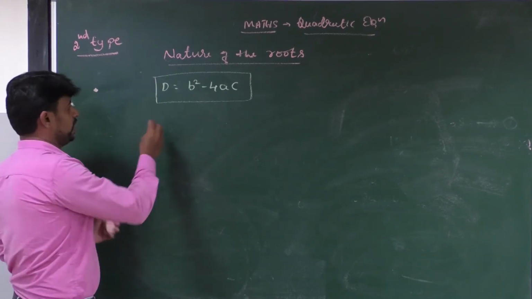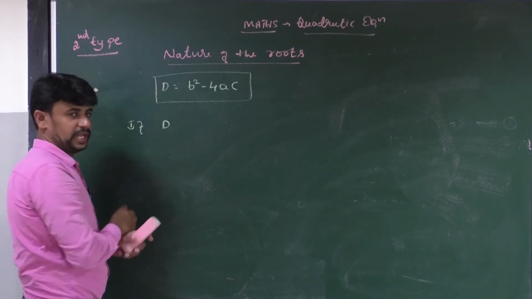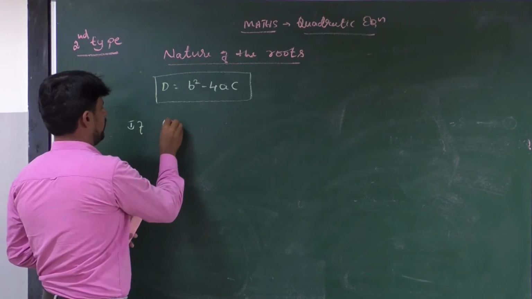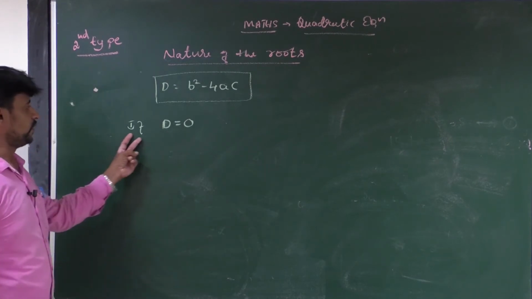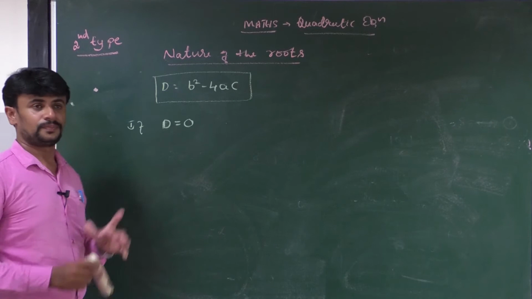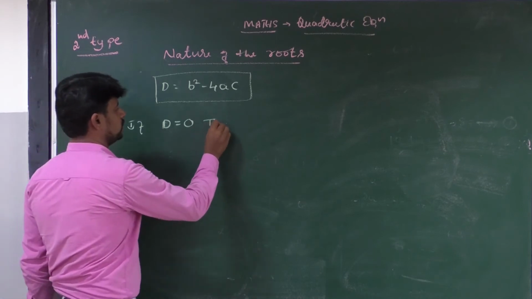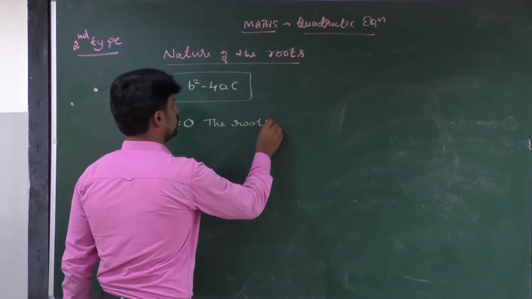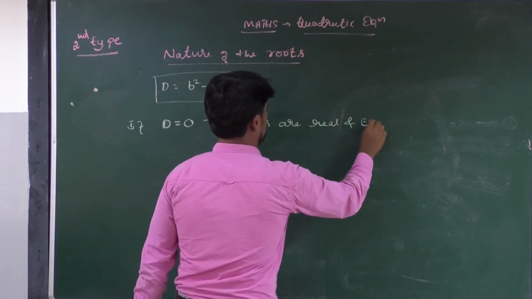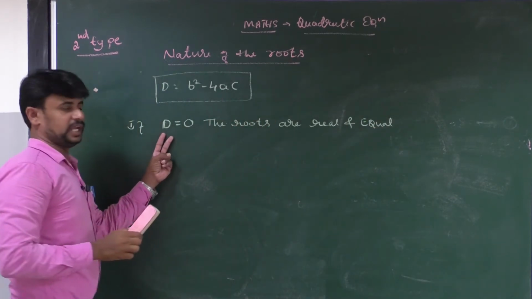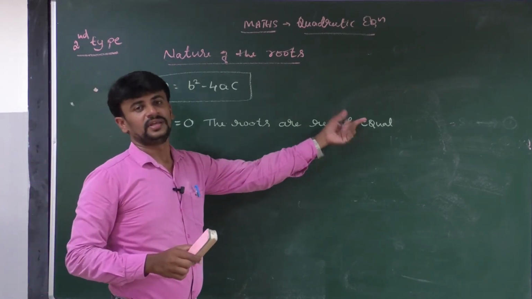Okay, look at the board all of you. If the value of the discriminant, if the value of d is equal to 0, then what is the nature of the roots? The nature of the roots is that the roots are real and equal. When the value of d is equal to 0, then the roots are real and equal.